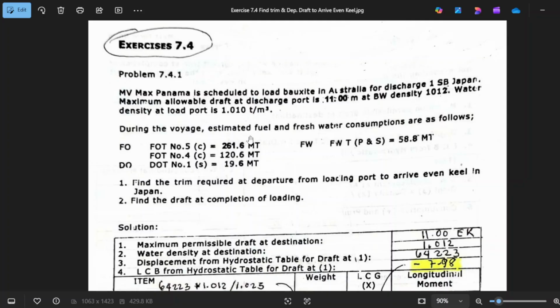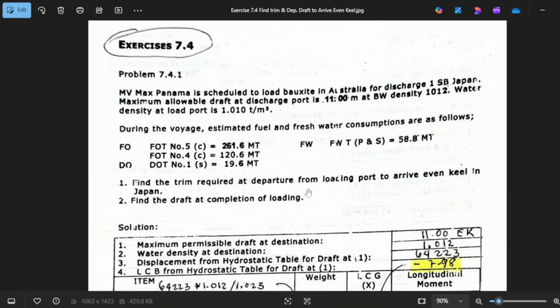During the voyage, estimated fuel and freshwater consumptions are as follows. FOT number 5 center is 261.6 metric tons. FOT number 4 center is 120.6 metric tons. Diesel oil, DOT number 1 starboard, is 19.6 tons, and freshwater consumption, port to starboard, is 58.8 metric tons. Now, the question.